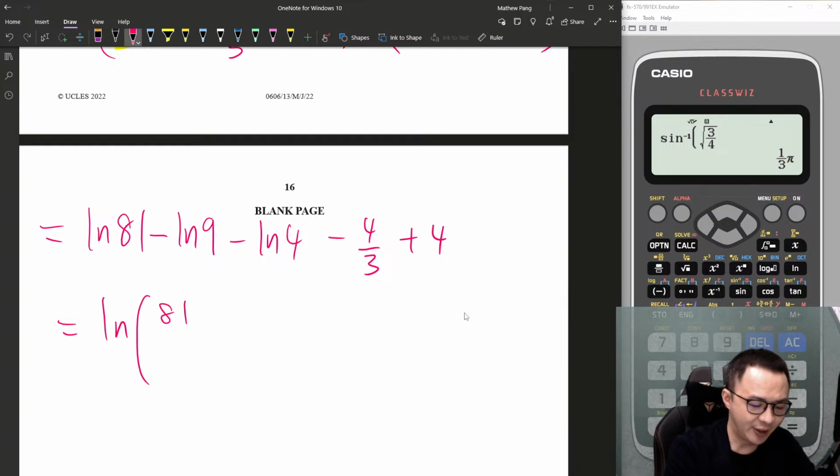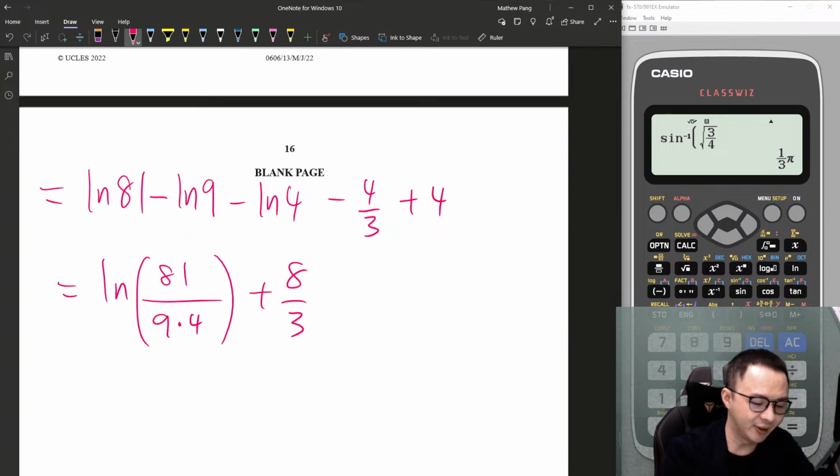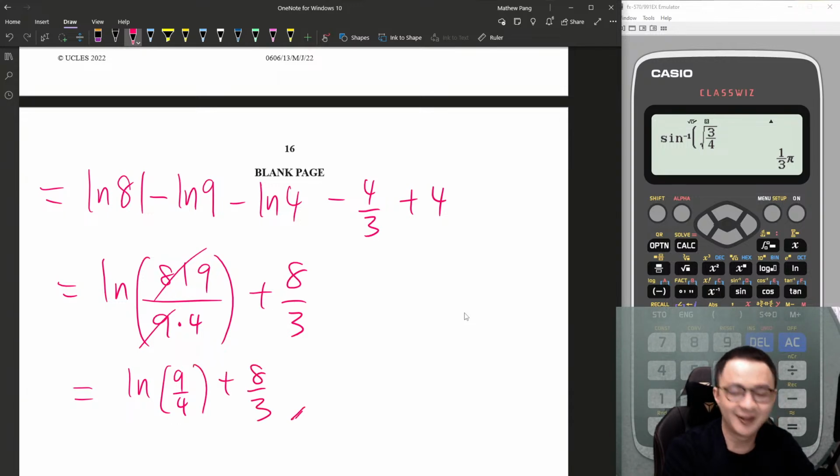Okay, so then I will factorize the ln out. This one is 81 over 9 times 4 at the bottom. This one is 12 over 3, which will become positive 8 over 3 without a calculator. This one simplified is 9 over 4. Yeah, I believe it's ln of 9 over 4 plus 8 over 3.